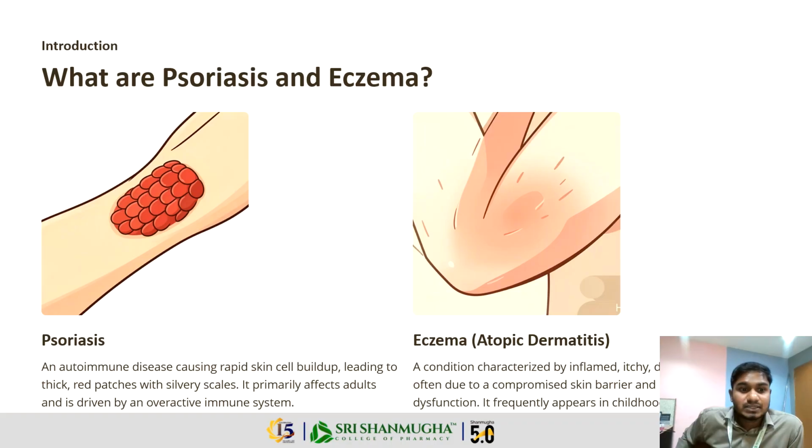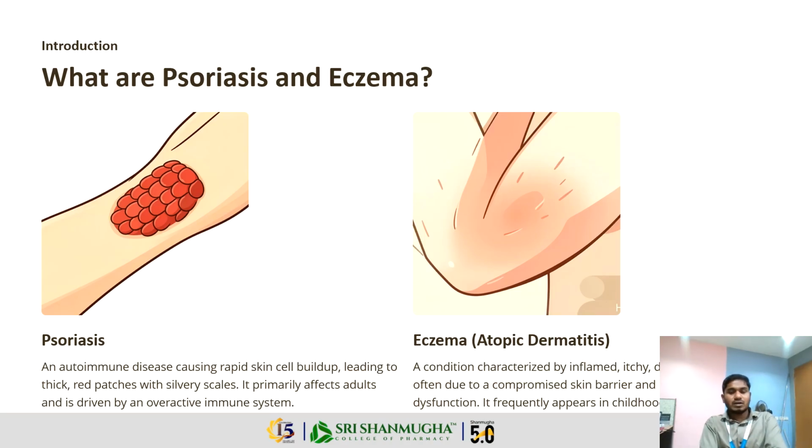What do psoriasis and eczema mean? Psoriasis is an autoimmune disease causing rapid skin cell buildup, leading to thick and red patches with silvery scales. You will see the image. This is psoriasis, and it primarily affects adults and is driven by an overactive immune system. It is an autoimmune disease.